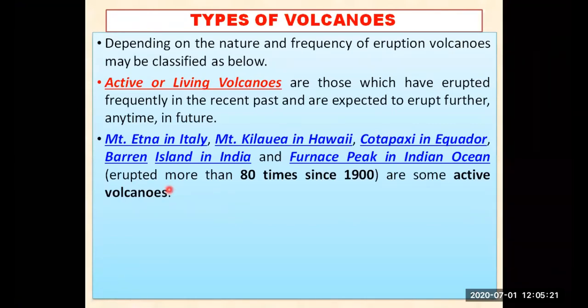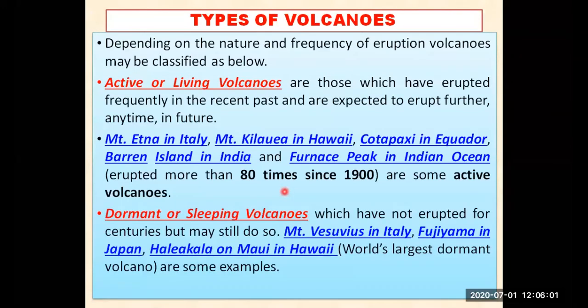There may be a crack, and a volcano can come inside the ocean also. They have erupted more than 80 times since 1900. So how can we say that they are active volcanoes? Because they have erupted more than 80 times since 1900. Means in these 120 years, from 1900 to 2020, they have erupted more than 80 times. Some may have erupted 90, some 100 times also. So once in 10 years they are erupting. So we are saying that they are active volcanoes.